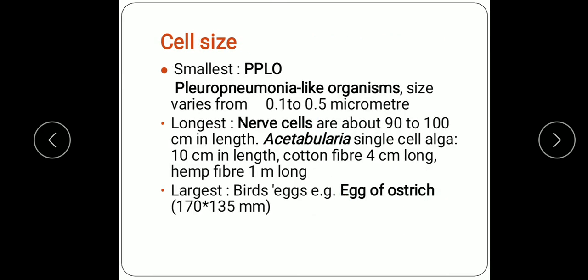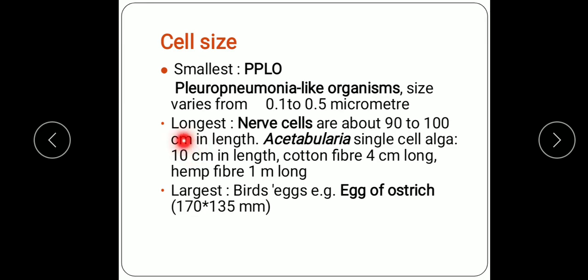Now we'll see the cell size. Three cell sizes we see: smallest, longest and largest. Smallest, PPLO. The smallest cell is the mycoplasma or PPLO. The full form of PPLO is pleuropneumonia like organism. So you underline this in your notebook and note down this short form PPLO, pleuropneumonia like organisms. Size varies from 0.1 micrometer to 0.5 micrometer.